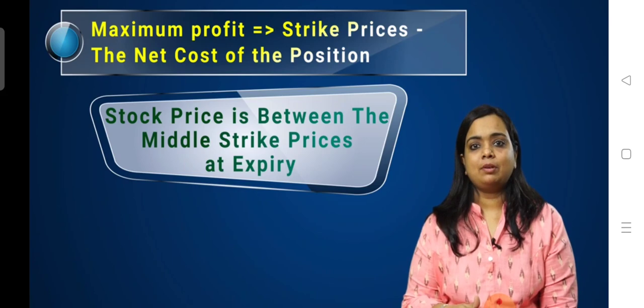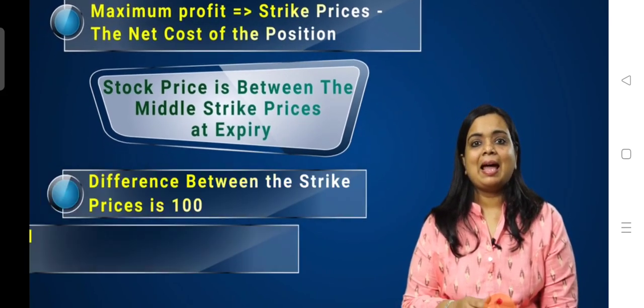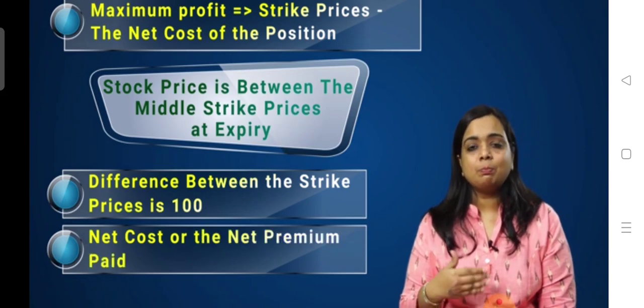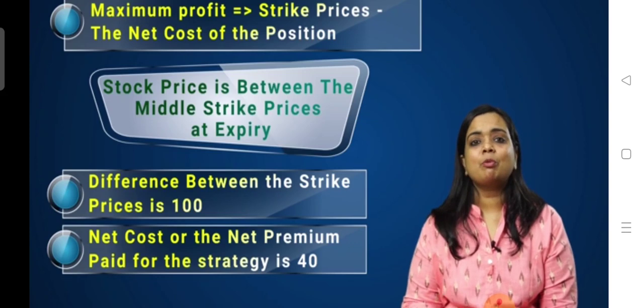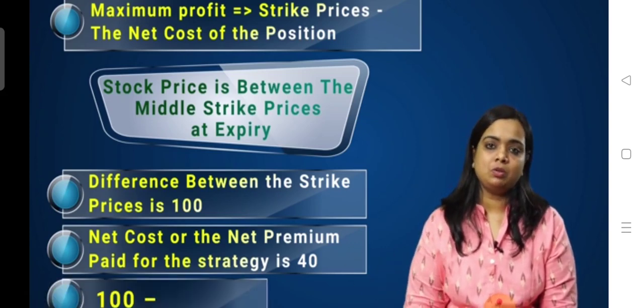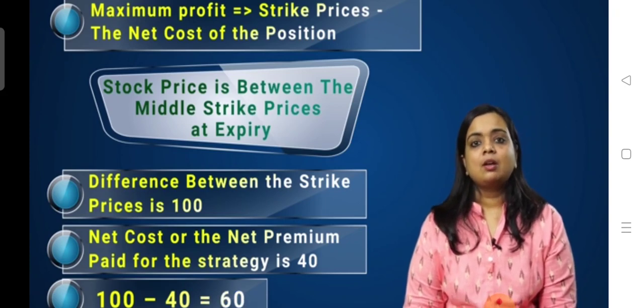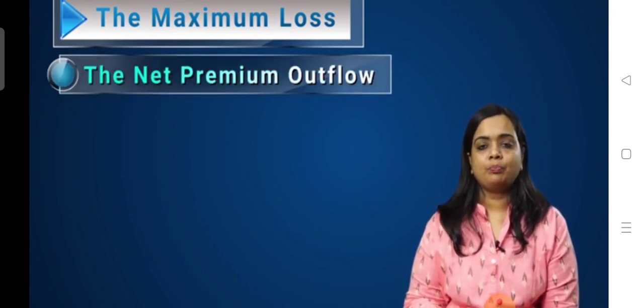In our example, the difference between the strike prices is 100 and the net premium paid for the strategy is 40 rupees. So the maximum profit we can have from this strategy is 100 minus 40, which is equal to 60 rupees. The maximum risk or loss which we can have from this strategy is the net premium outflow.